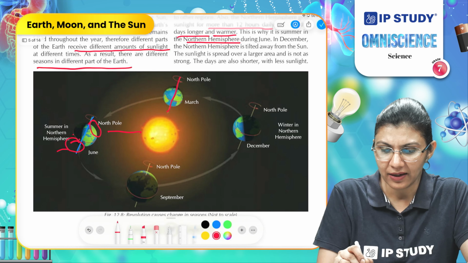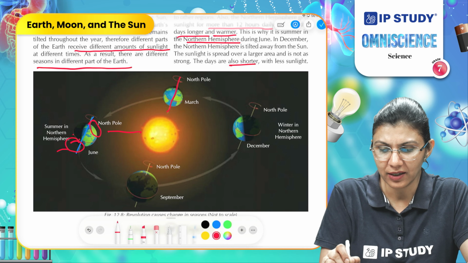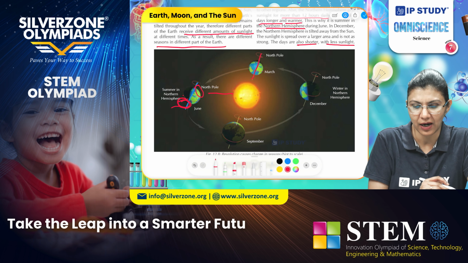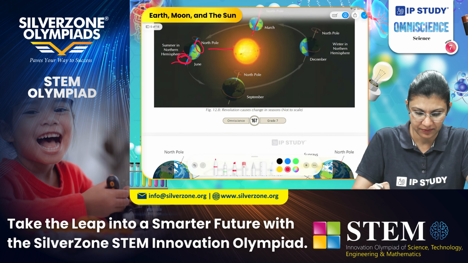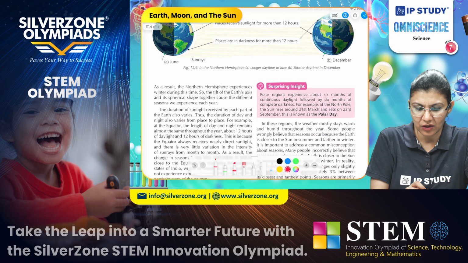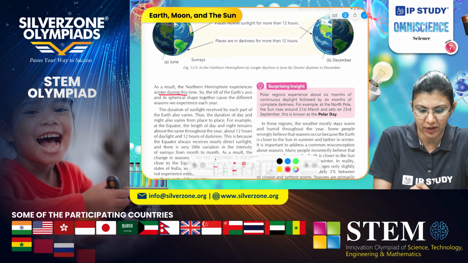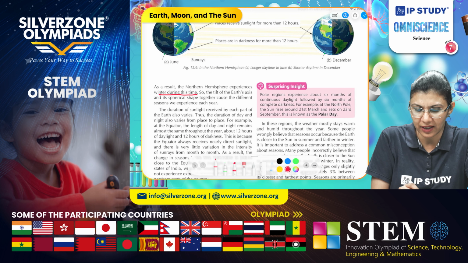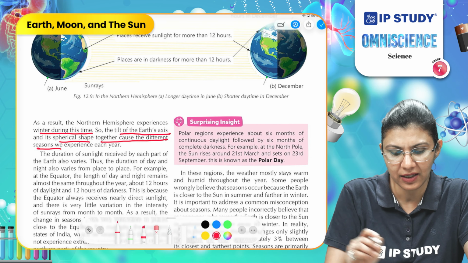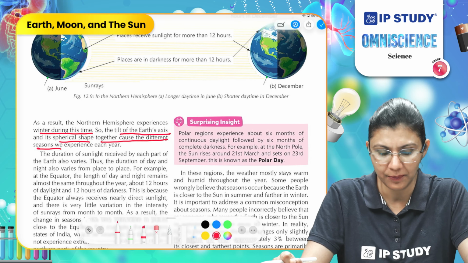The days are shorter and have less sunlight in the southern part. As a result, the southern hemisphere experiences winter during this time, and so the tilt of the Earth's axis and its spherical shape together cause the different seasons that we experience throughout the year.